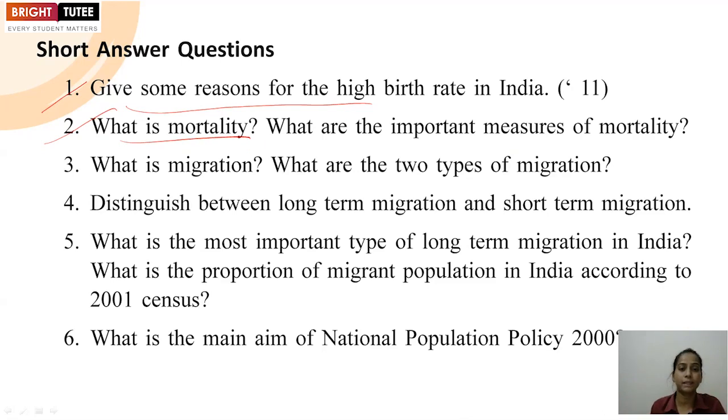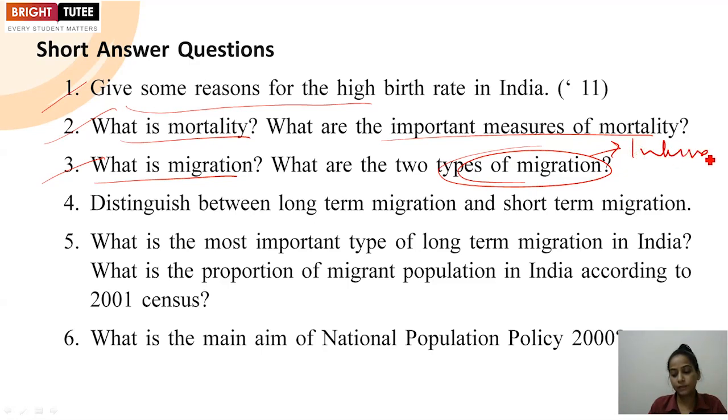Mortality means simply death. You have to mention. What are the important measures of mortality? You can mention the death rate, life expectancy and infant mortality rate. All these are the important measures to find out mortality. What is migration? You need to define the meaning of migration. It means the movement of people from one place to another place, and you can mention two types of migration: internal, that is within the country from one state to another state, and the second one is international, from one country to another country.